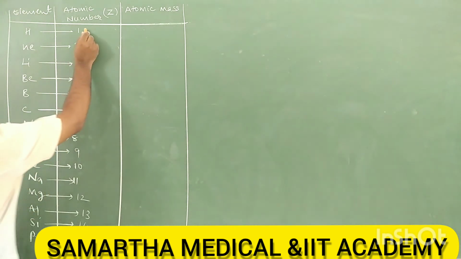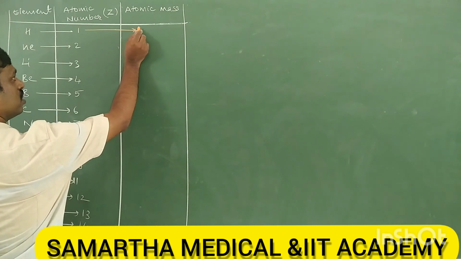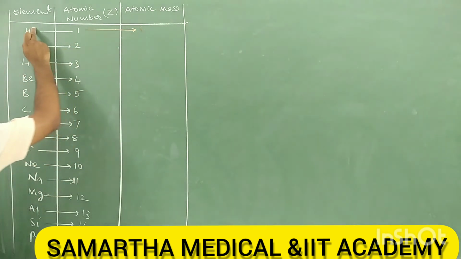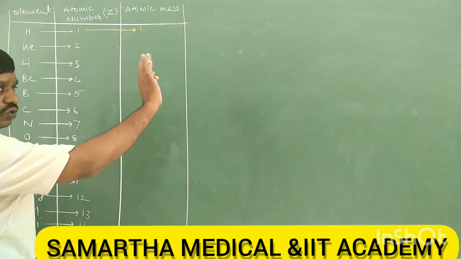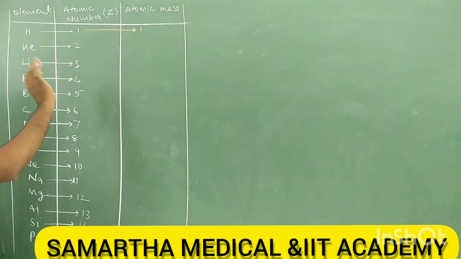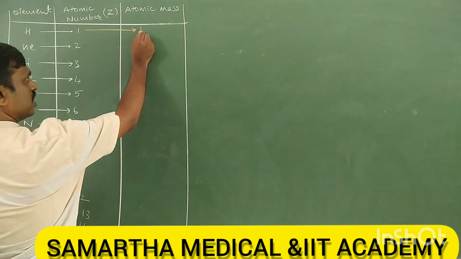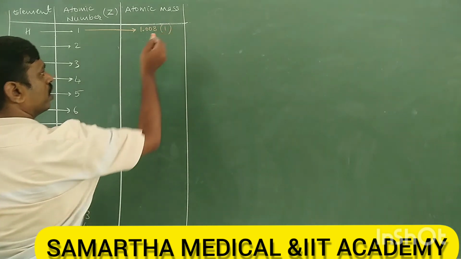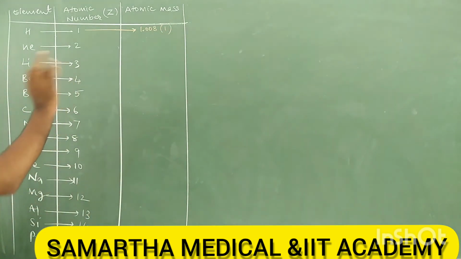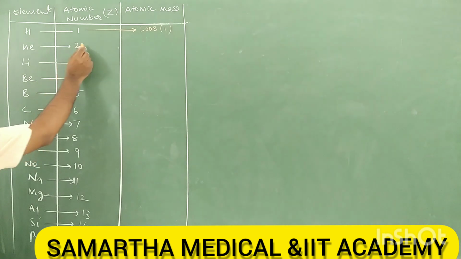The atomic mass of hydrogen is 1. There is only one element whose atomic number is equal to its atomic mass. The reason is that hydrogen doesn't have a neutron, it has only one proton. So there is no neutron in a hydrogen atom. Its atomic number and atomic mass are both 1. Exactly it is 1.008, but we take approximately 1. We are writing approximate values so you can remember easily.